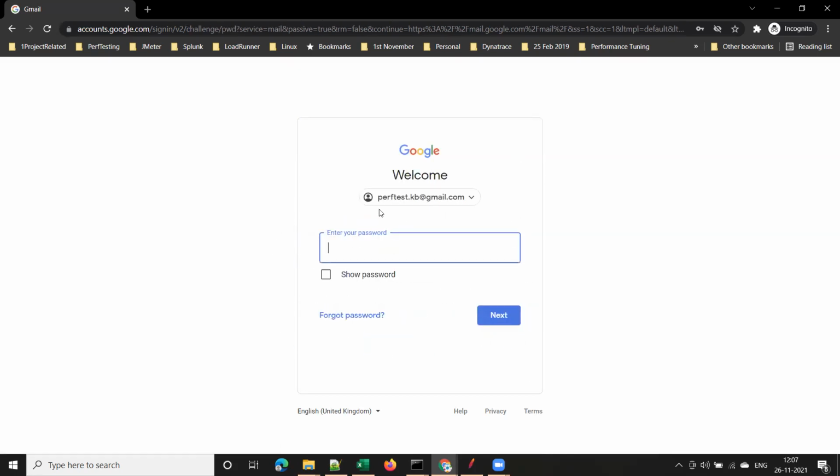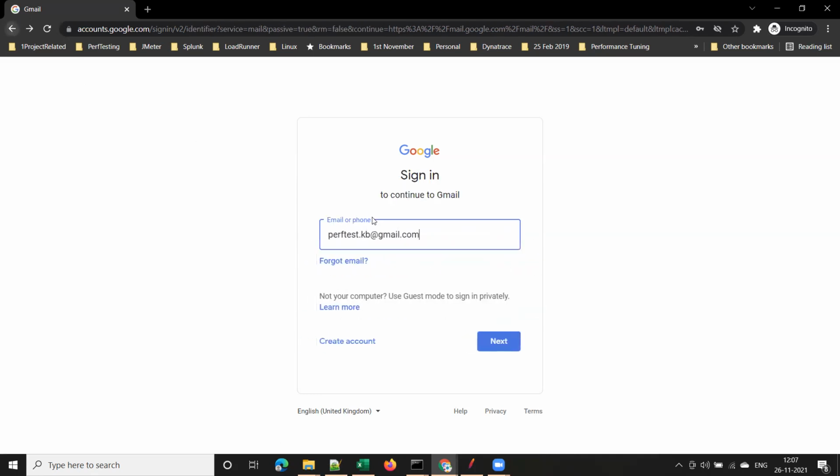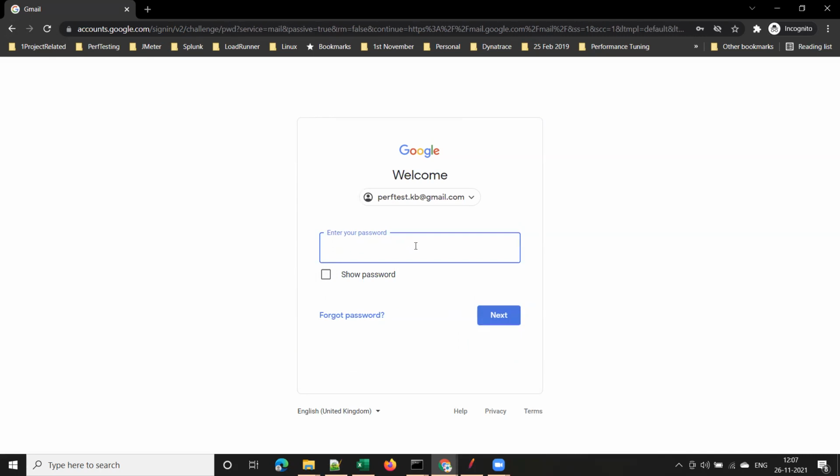Once we enter the email ID, it will ask for a password, isn't it? So this is the input, and this is the expected output. The application should ask you for a password once you enter your email.